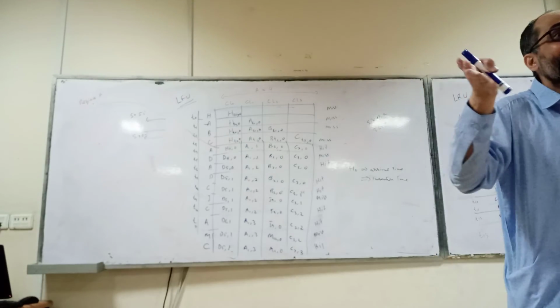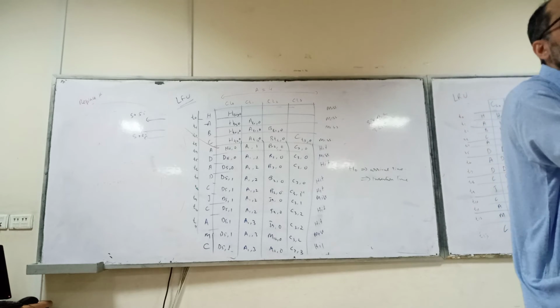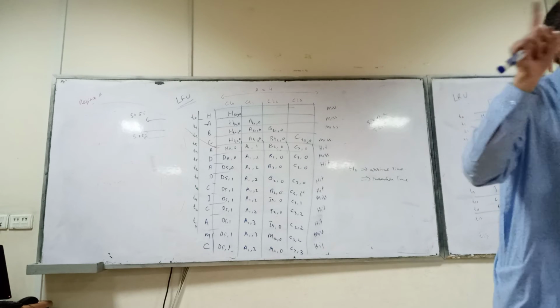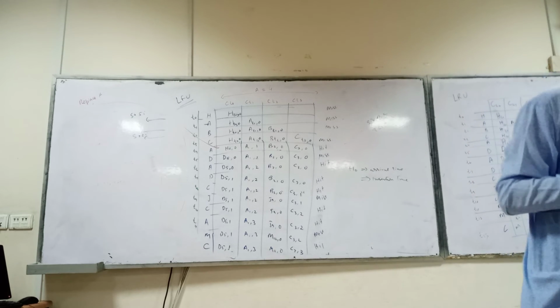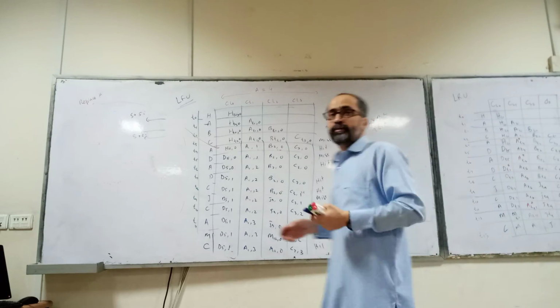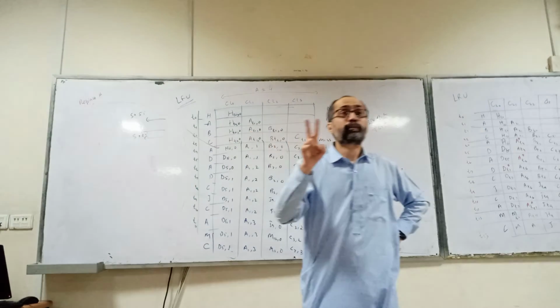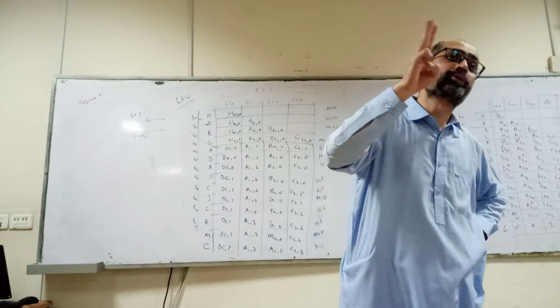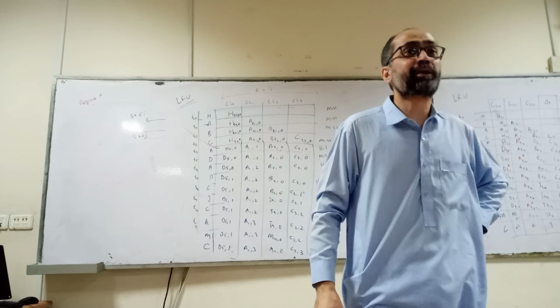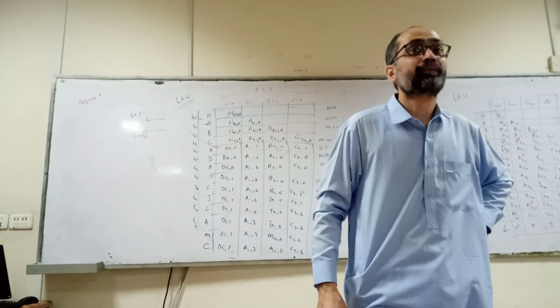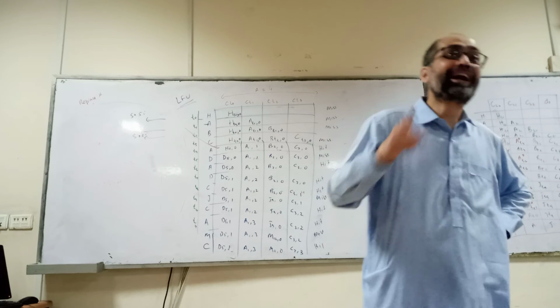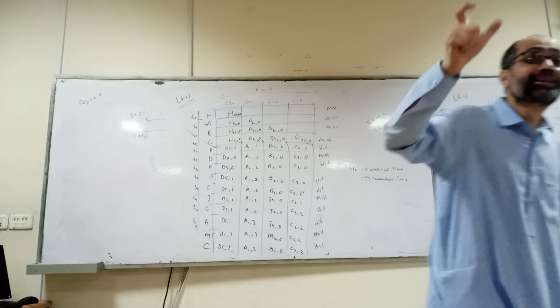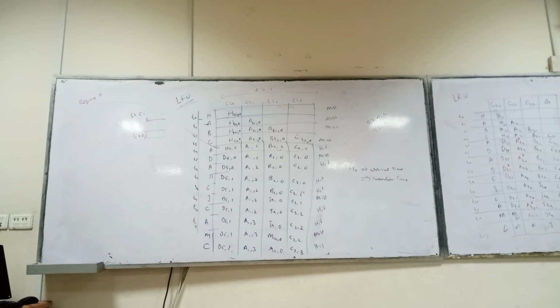But then what is the overhead? Storage overhead will increase. If you look here, is the storage overhead of 8-way associative higher, or the storage overhead of 4-way associative higher for the same cache size? 8-way. Why is it higher? Because the tag fields are more.